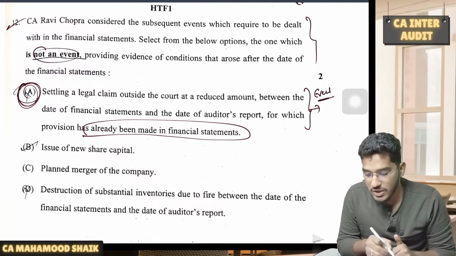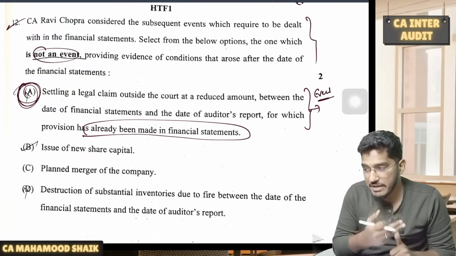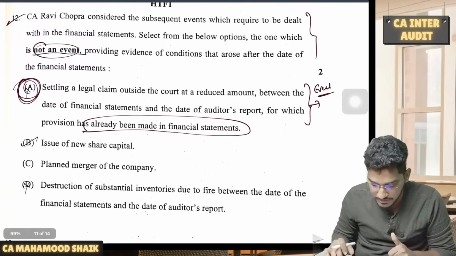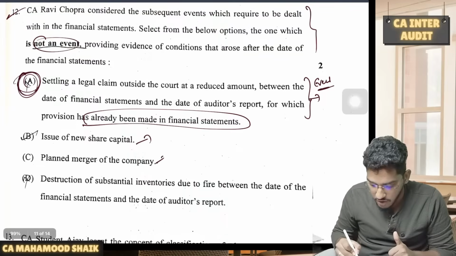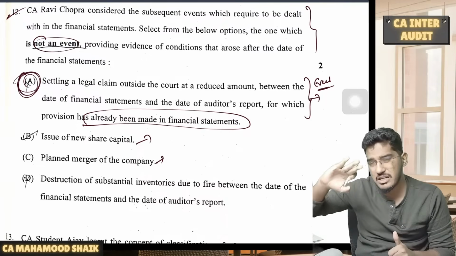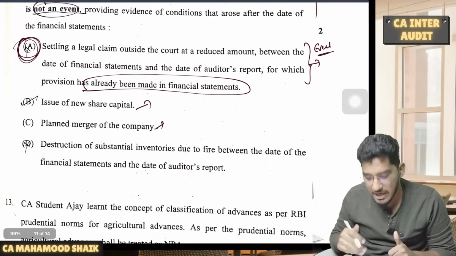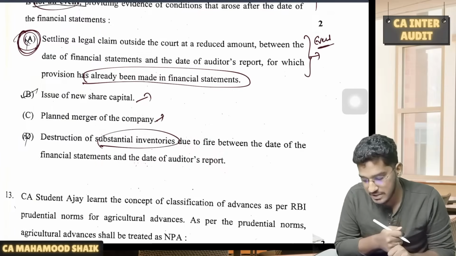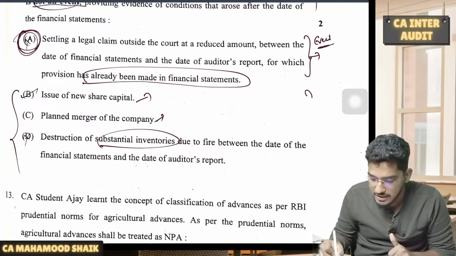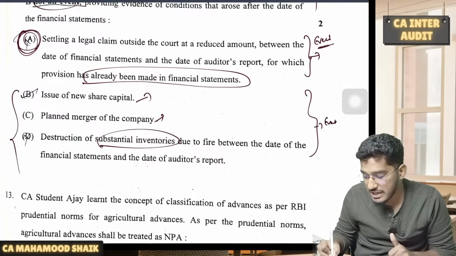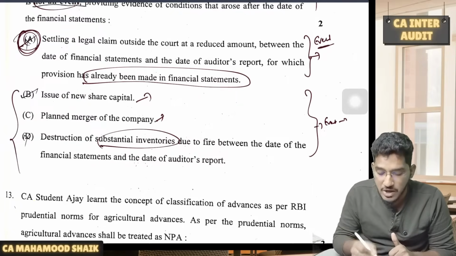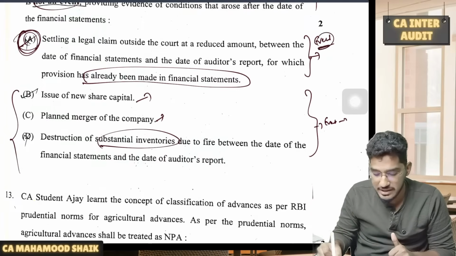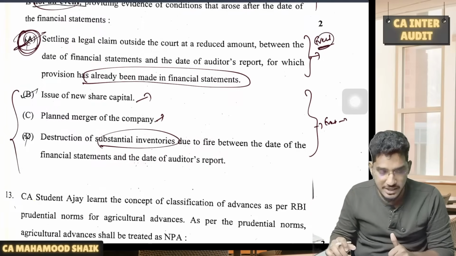That's what they're asking, which is not an event providing evidence of conditions that arose after the date of the financial statements. Clear? Issue of new share capital. These are all subsequent events which are conforming to the conditions existing after the balance sheet date. Planned merger, destruction of substantial inventories due to fire between the date of the financial statements and the date of the auditor's report. So all these are examples of the events which conform to the conditions existing after the balance sheet date. One such event which is conforming to the conditions that are existing as on the balance sheet date is option A. Clear? Next.